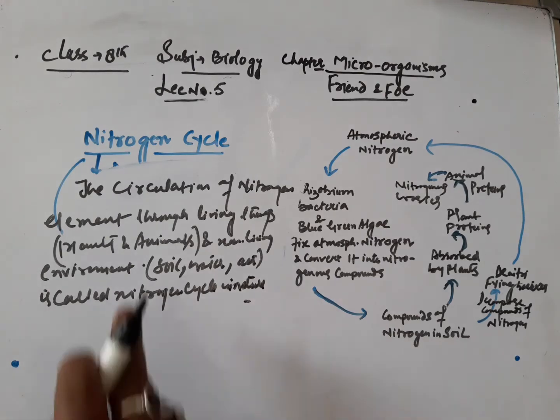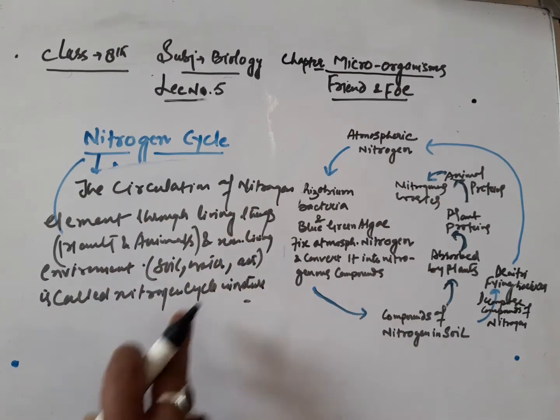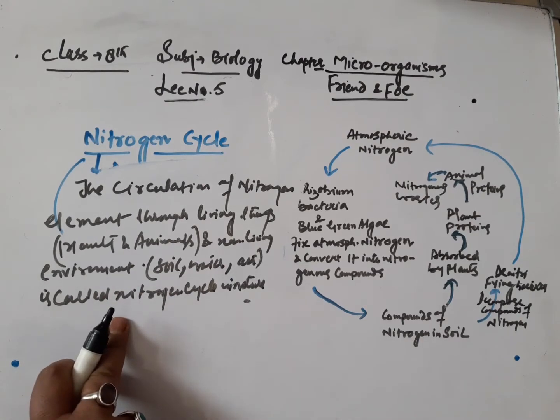So in short, the circulation of nitrogen element through living things and the non-living environment is called a nitrogen cycle.